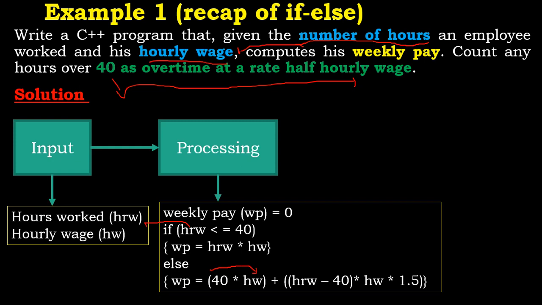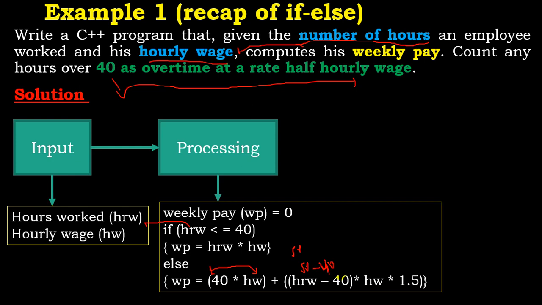So the 40 hours worked will be 40 times the hourly wage. Then plus, we want to find the extra hours the person has worked. So the extra hours is going to be the hours he has worked minus 40. Let's assume that the person worked for 50 hours. So here it will be 50 minus 40, which will give us 10.